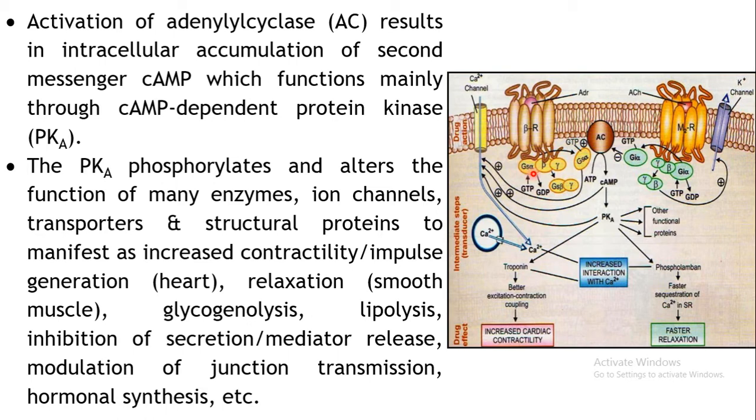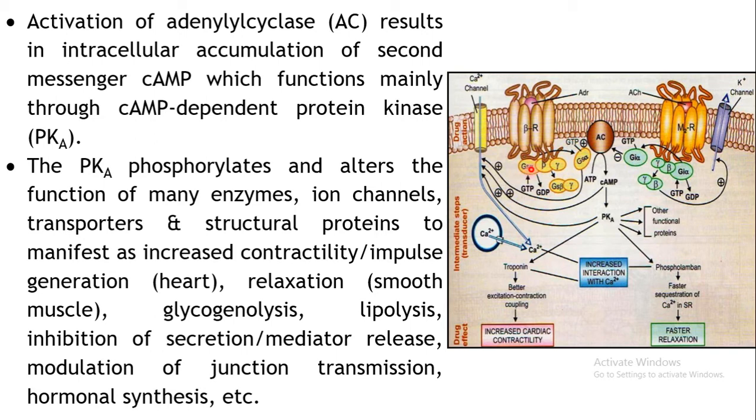Now next, what is the step? Once it is activated, what happens? You can see usually GDP is bound to your alpha subunit. But now what has happened? GDP is being removed and replaced with GTP. So now GTP will remain bound to your GS alpha complex.